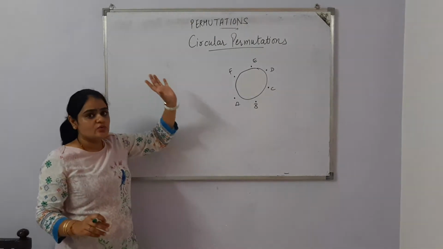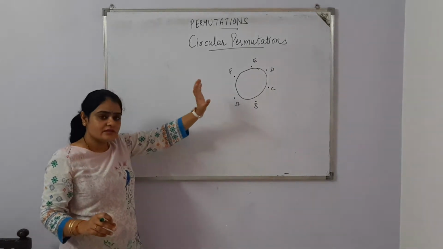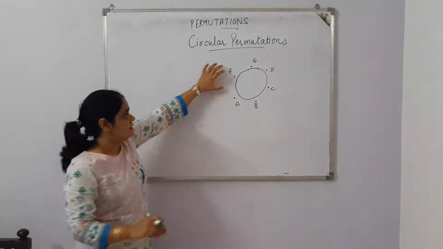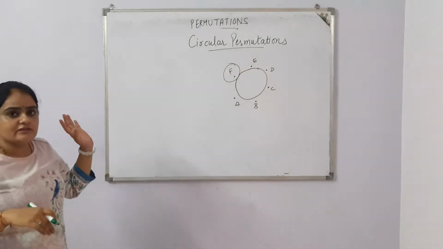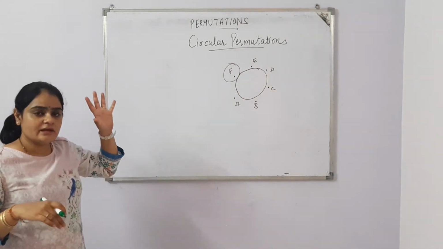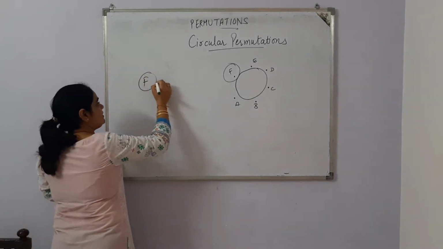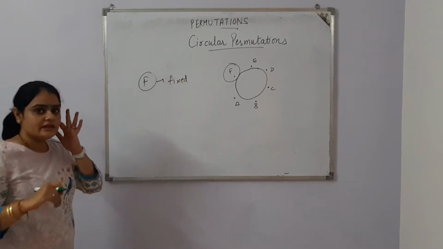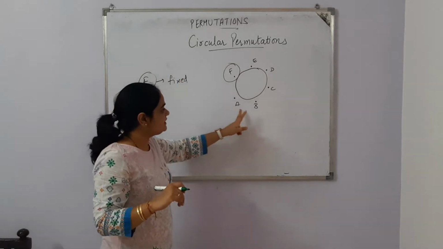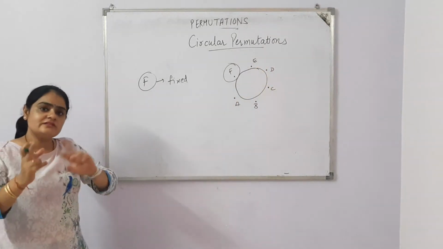Now let's take the position of any of the persons. I am taking this F's position and I am just fixing it. That means F's position is fixed. If F's position is fixed, then how many persons are there? 1, 2, 3, 4, 5. So 5 persons' positions can be shuffled.